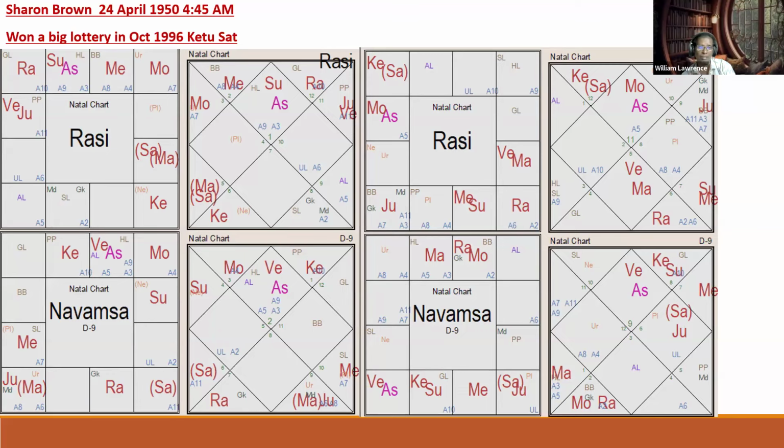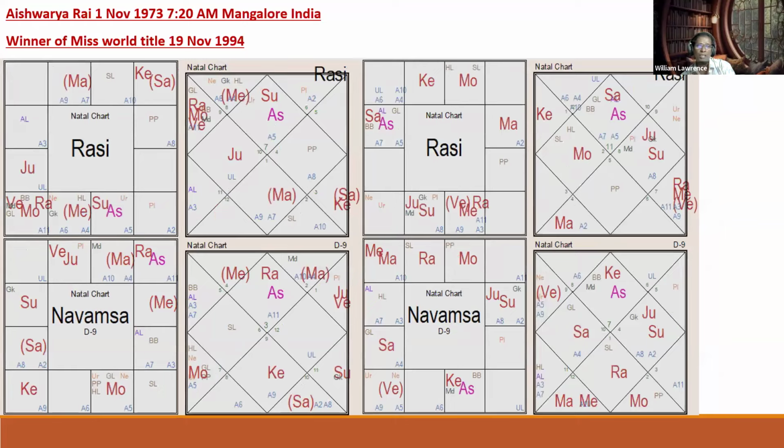Okay, Aishwarya Rai, Miss World winner. So she wins the Miss World competition. Where was Jupiter? Tell me. She has a Neecha Jupiter. Some people put her as Virgo Lagna, some put another; I don't know. The Lagna doesn't matter here for Nadi, as far as transit is concerned. Jupiter is transiting in the 11th house from her Jupiter.